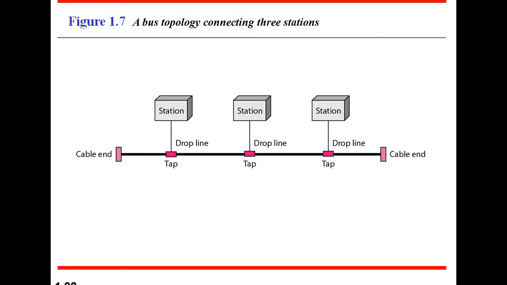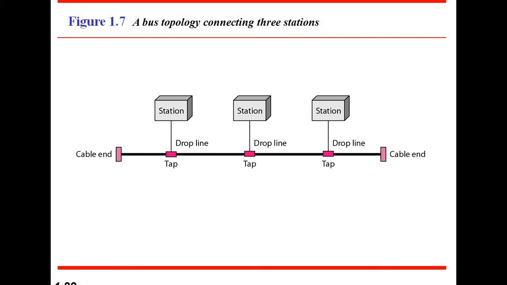Another major disadvantage is this: if one station fails, the total network is not affected. But if the communication line fails, then the total network will stop communicating or working. So this is the major drawback.